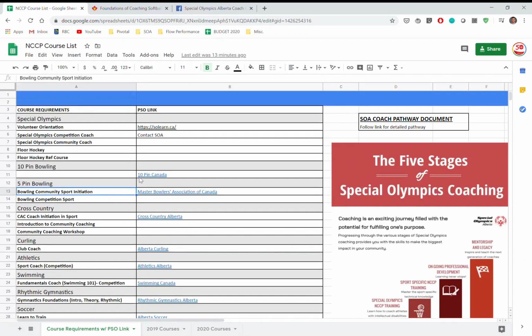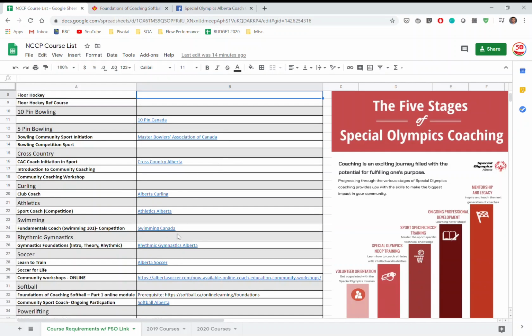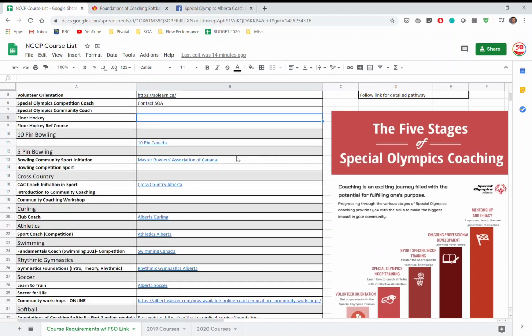For the Special Olympics courses, these are hosted by us, so by Special Olympics Alberta. So the Special Olympics competition coach, the floor hockey courses, those are all conducted by Special Olympics. So we'll reach out to the office to host a course or take a course there. But for everything else, it's hosted by the provincial sport organization of that specific course.